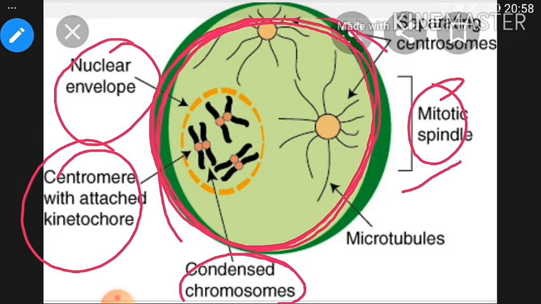Okay, तो ये prophase में होने वाले changes हैं. Clear? तो you can see and observe here and write down in your copy. Still if you have any confusion then you can discuss with me. Okay.